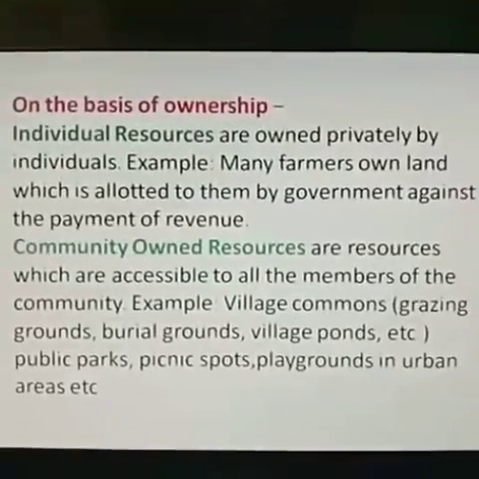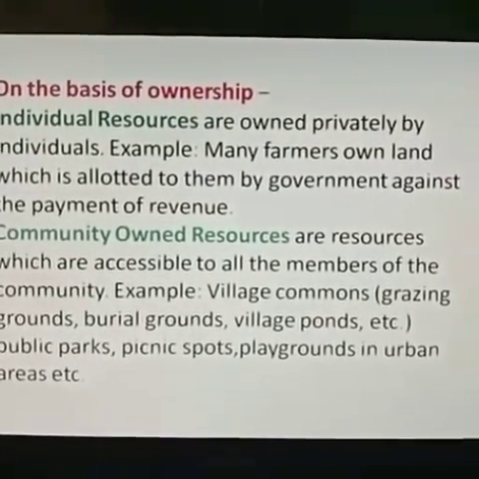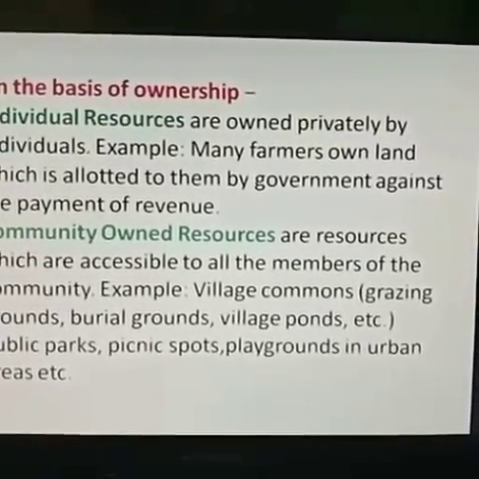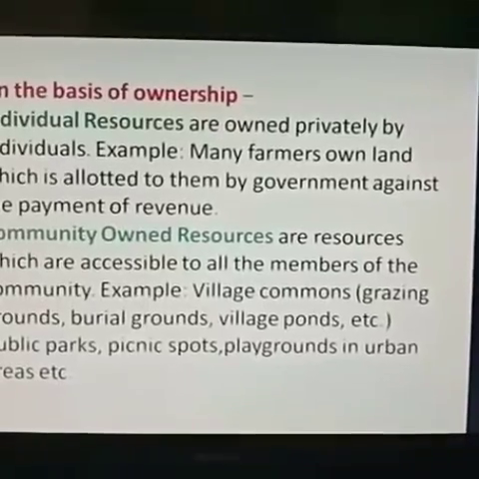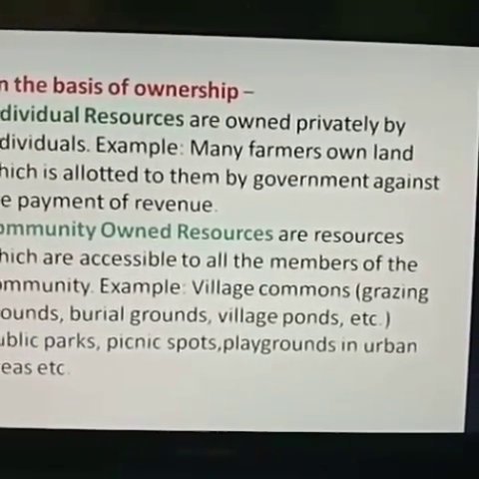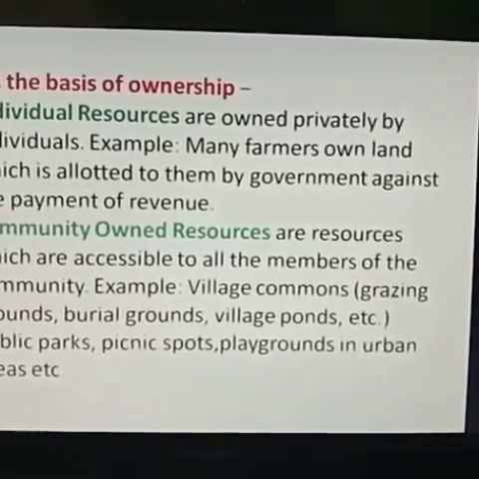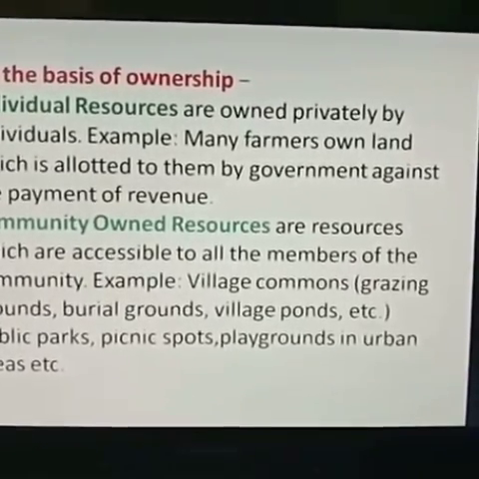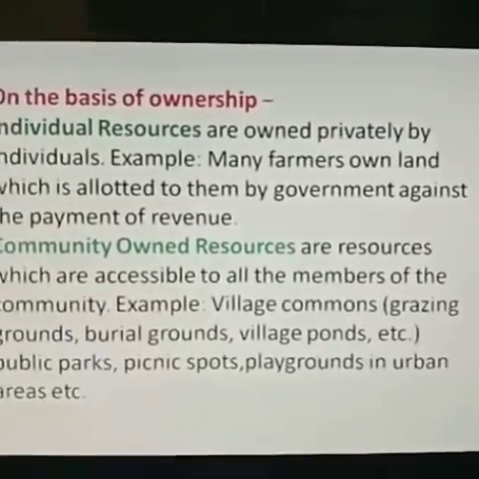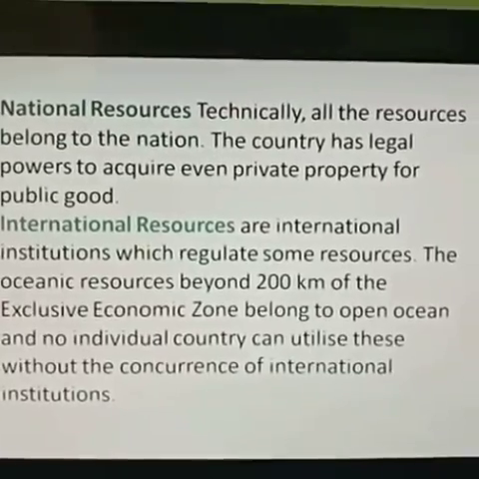Now come to the next classification, on the basis of ownership. Individual resources are those that are owned by an individual. Next is community owned resources, that are owned by a community and are accessible to all the members of the community. Examples are public parks, public sports playgrounds and all. Next is national resources.